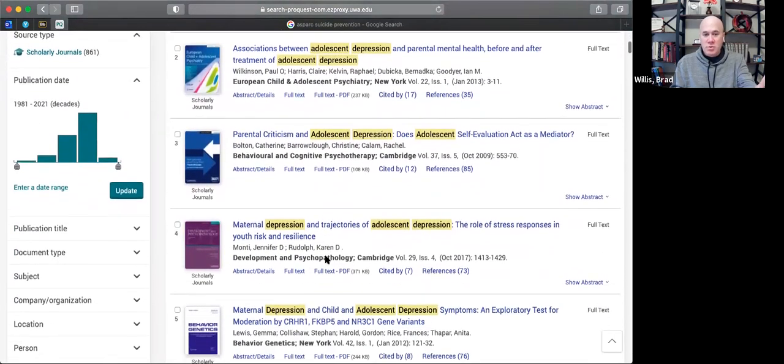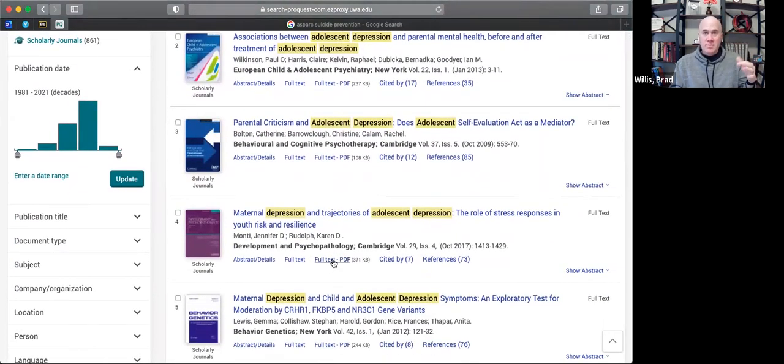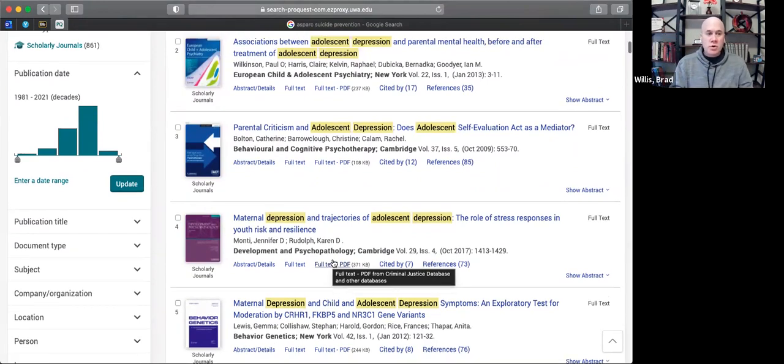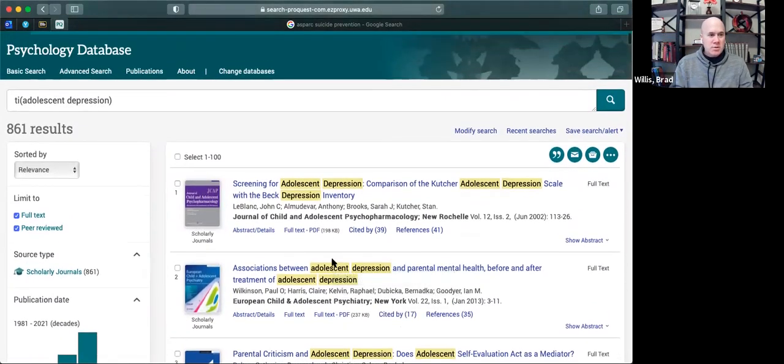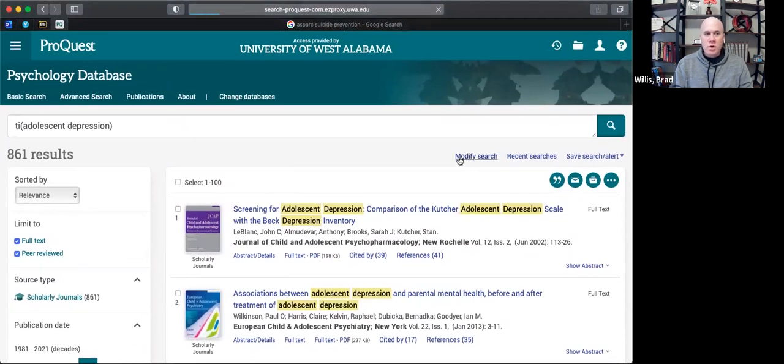But you could really go through here and find articles, right? Now you can go through and get the full PDF of these. You can even download those. If you're doing a paper, and let's say that you need 6 sources, you might go through here and find 30 or 40 articles and download them, and then later offline you could choose through those articles that you wanted. So let's do this though. Let's modify that search one more time,